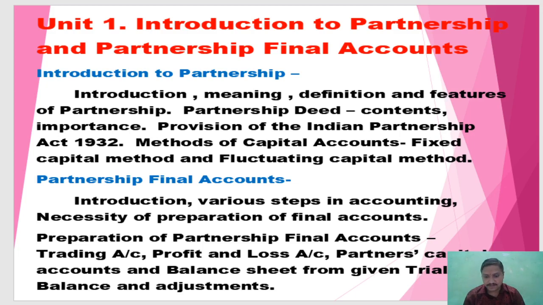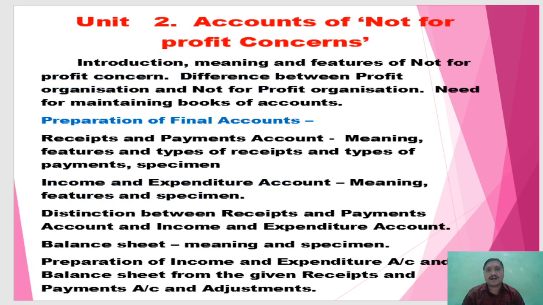Unit number two, accounts of not-for-profit concerns. These are also final accounts, of an NPO, not-for-profit concern or not-for-profit organization. What is the main difference between partnership final accounts and these final accounts? Partnership is a pure business organization and an NPO is a non-business organization.